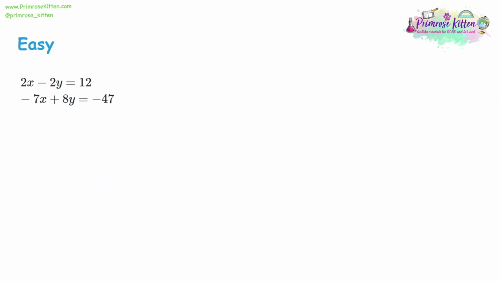Now our last easy example has a little bit of a difference in it. Now, we should be able to see that we can multiply 2y by 4 to get 8y. So multiply the top by 4 to get 8x minus 8y is equal to 48, and then keep the bottom one the same. Negative 7x plus 8y is equal to negative 47. Now you can see the coefficients on the y's are both an 8. The problem is they're not both the same sign. They're not both a positive 8, so we can't take them away to get 0. We have a negative 8 and a positive 8.